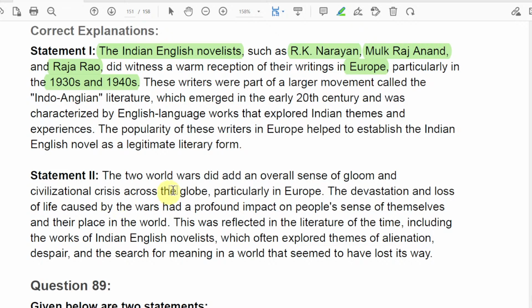Statement second: the two world wars, of course gloom is there, a civilization crisis across the globe, and the devastation and loss of life caused by the wars had a profound impact on people's sense of themselves and their place in the world. This was reflected in the literature of the time, including the works of English novelists, which often explored themes of alienation, despair, and the search for meaning in a world that seemed to have lost its way.